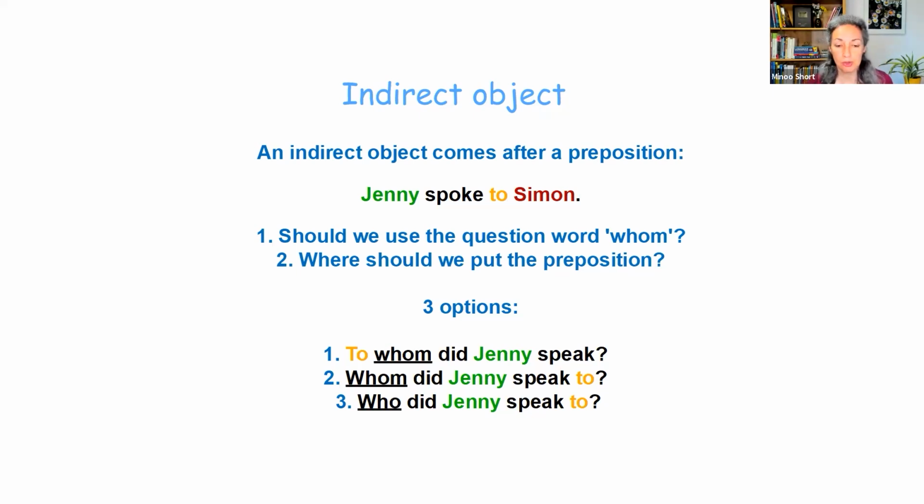Another option is to keep the word whom, use the question word whom, but put the preposition at the end, like whom did Jenny speak to? And there's a third option. Forget whom completely. Just use who, like we did with a direct object. Who did Jenny speak to? Preposition at the end.